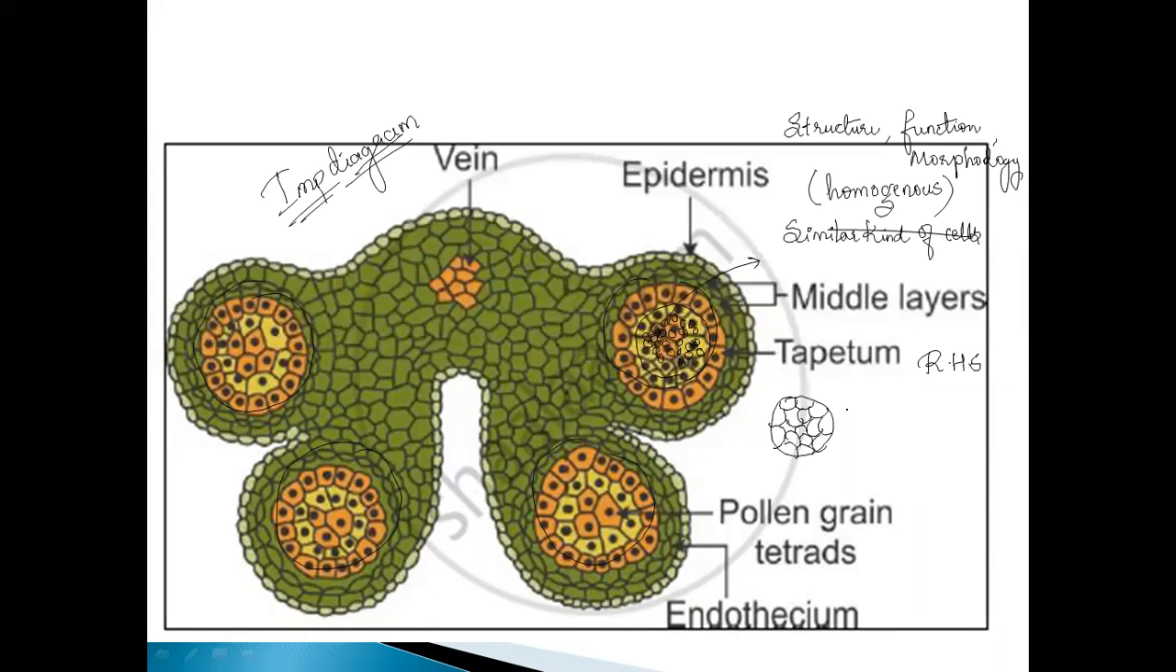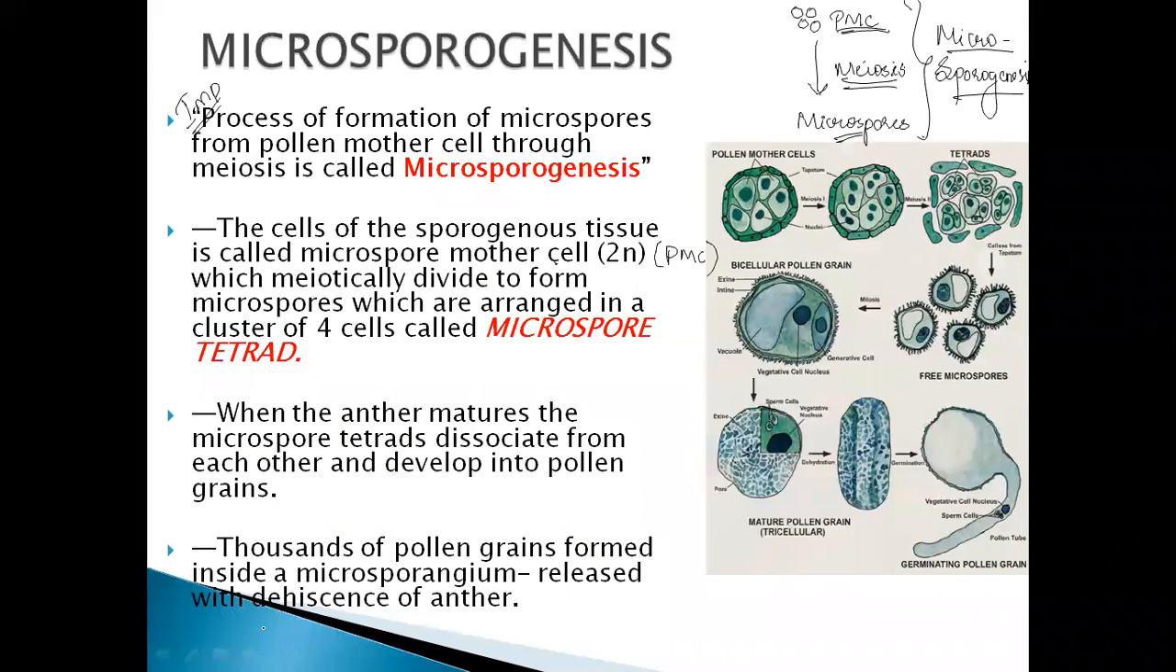Like how you know in epidermis, the cells are like this. Like this only, they will be there. So what will happen? They mature and form into pollen grains. Clear? They will dissociate and form into pollen grains like this. Thousands of pollen grains formed inside a microsporangium are released with the dehiscence of the anther. Dehiscence means opening of the anther. And how does the opening take place? By the breaking of the 3 layers.